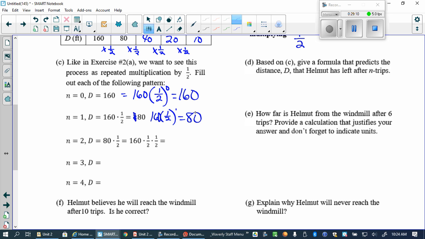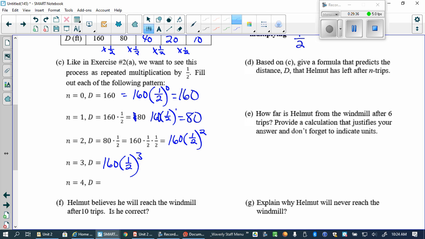On the second trip, that's 1/2 times 1/2, so that's really 160 times 1/2, how many times? Twice, right? Cut in half and then cut in half again. On the third trip, that's 160 times 1/2, how many times?